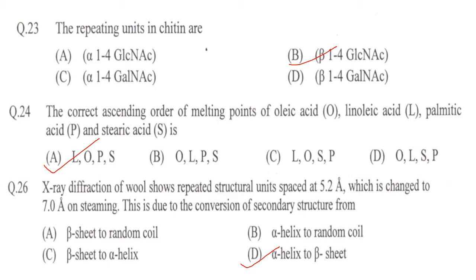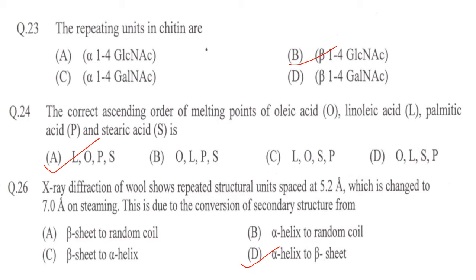Then linoleic acid, the lowest. Why? Because linoleic acid has got 2 double bonds, so it will be the lowest because the more the unsaturation, the lower the melting point. And oleic acid has only 1 double bond, so the melting point of oleic acid will be more than that of linoleic acid. So linoleic acid, oleic acid.